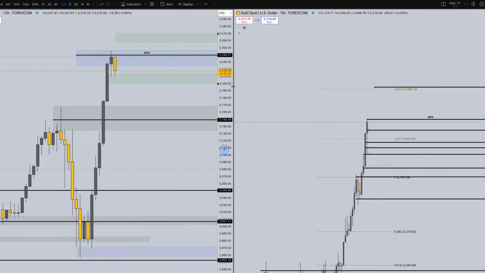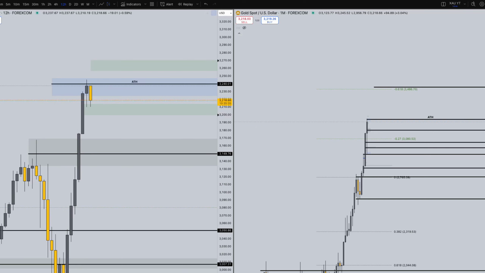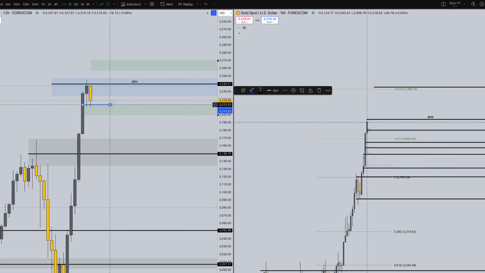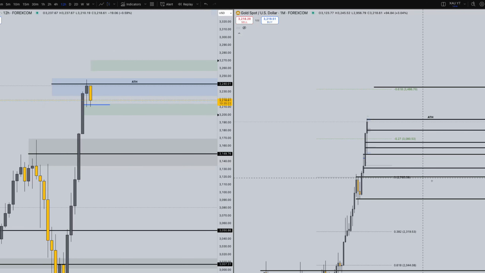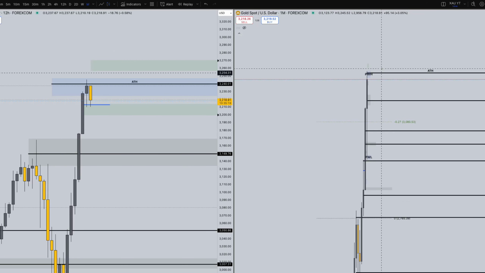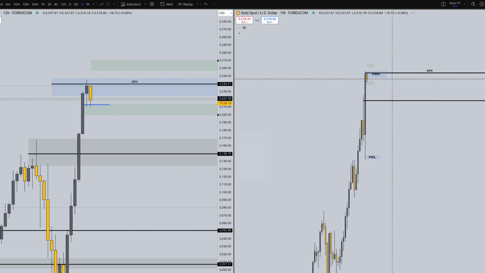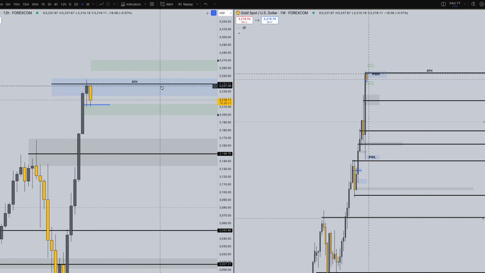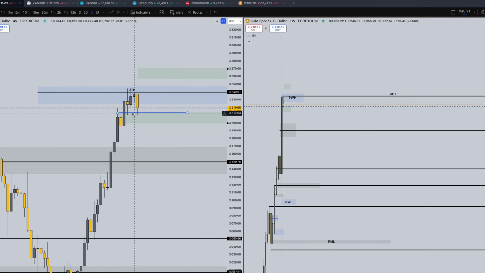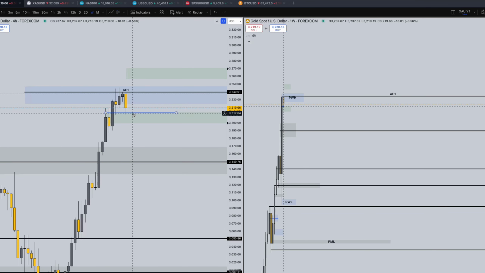Let's zoom in a little more here and we can find some more details where we can take advantage of potential trade setups. We can see there is a minor level of support that price is reacting from here. We can see on the higher time frame for the month that we are heavily bullish, so we need to be looking for areas where we can take buys from. On the weekly time frame, if this short-term support breaks, this blue line where support currently is at 32.10 is currently holding.